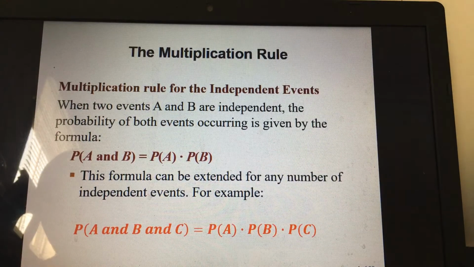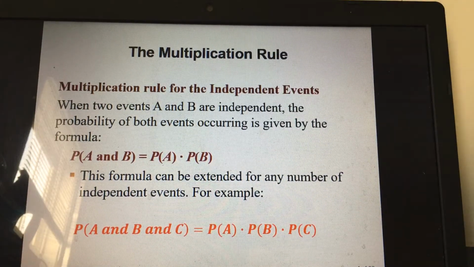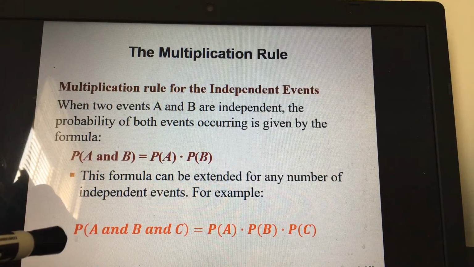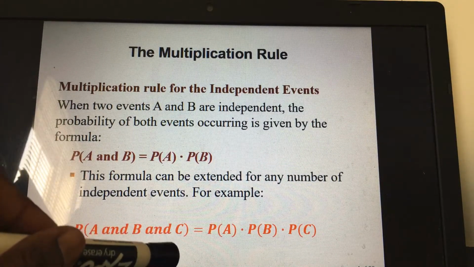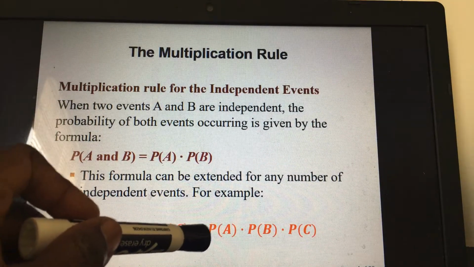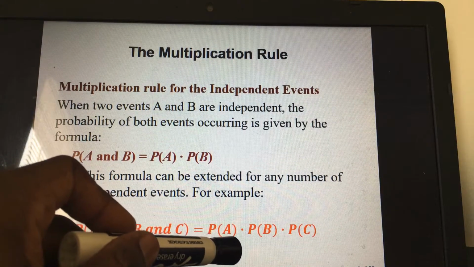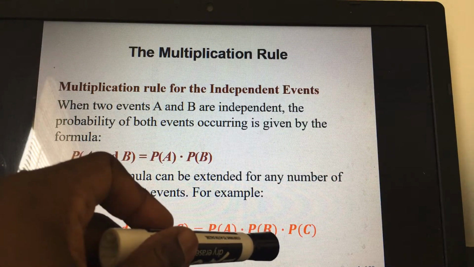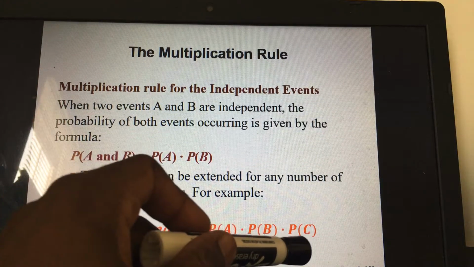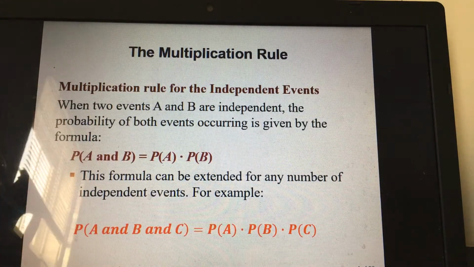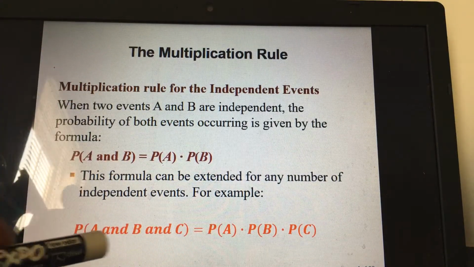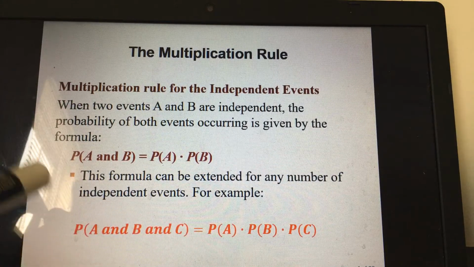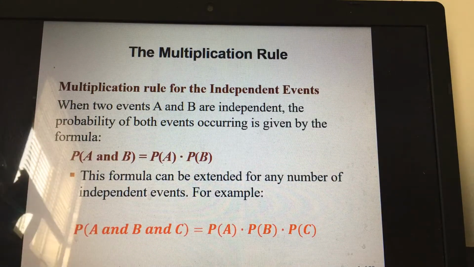Now, if there are more than two events, you can even extend the formula. For example, if there are three of them, you can say the probability of A and B and C occurring becomes the probability of A times the probability of B times the probability of C, and so on and so forth. Now, this is the multiplication rule for independent events. Let's try some examples here.